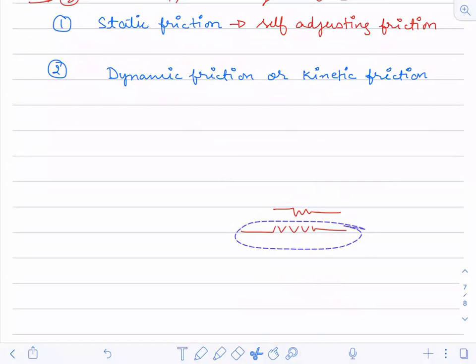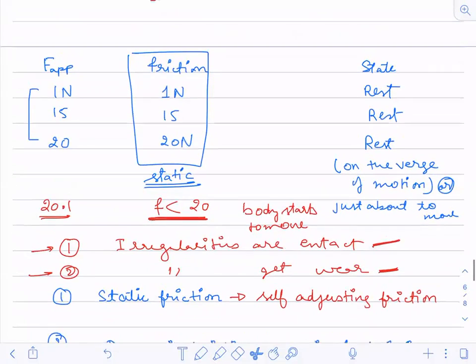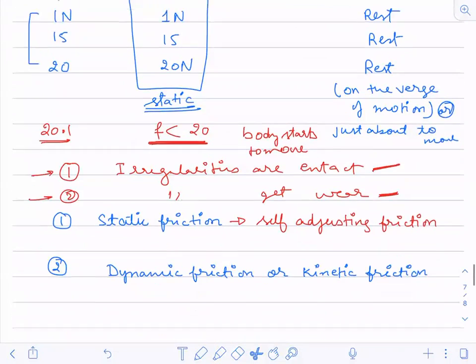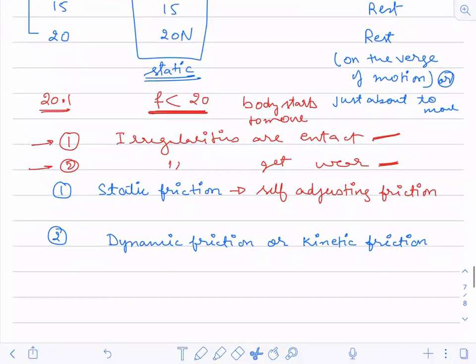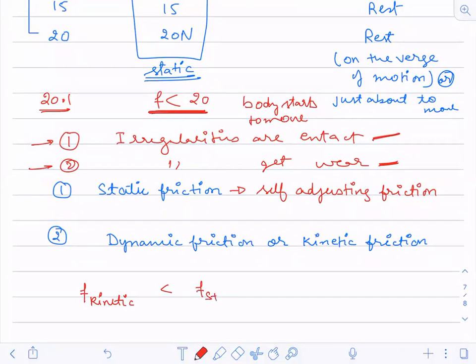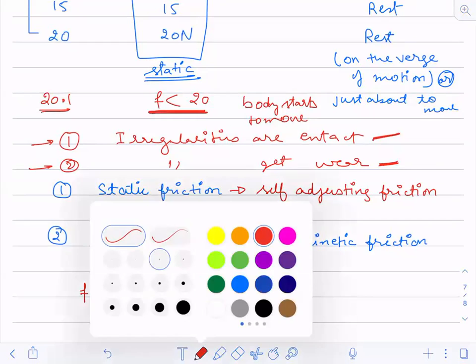Over the time when this gets worn out, what happens? The friction becomes less and the tendency to slip is more. So you can relate over here that as the irregularities break or get worn out, the friction value becomes less. So now I can say that kinetic friction is less than static friction.